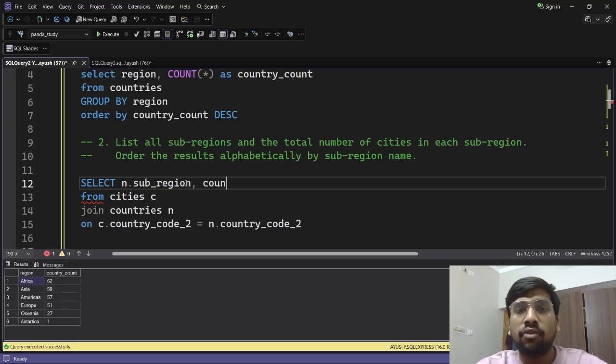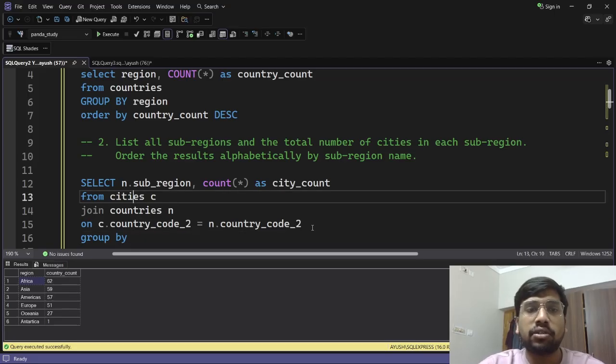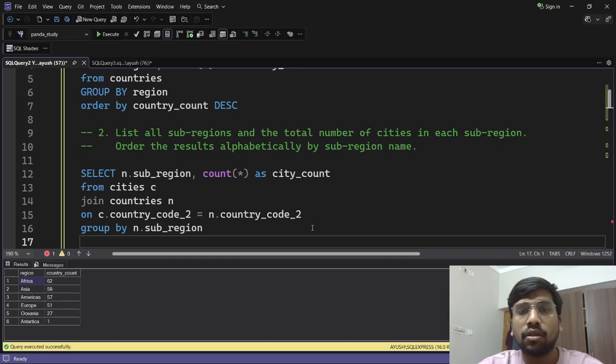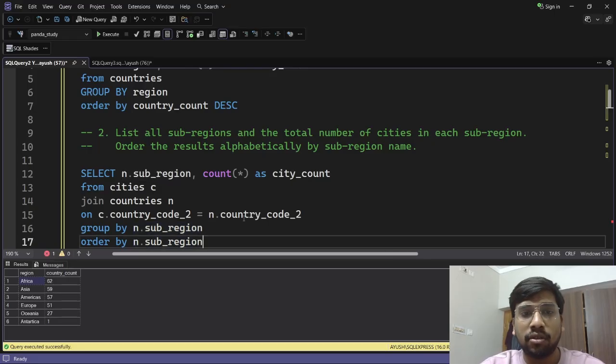Then we will do count as city count, and after that we will do the group by N dot subregion, and then we have to order the results alphabetically by subregion name. Okay, got it. So order by again N dot subregion. Okay. Now with this, I guess we will get our query.